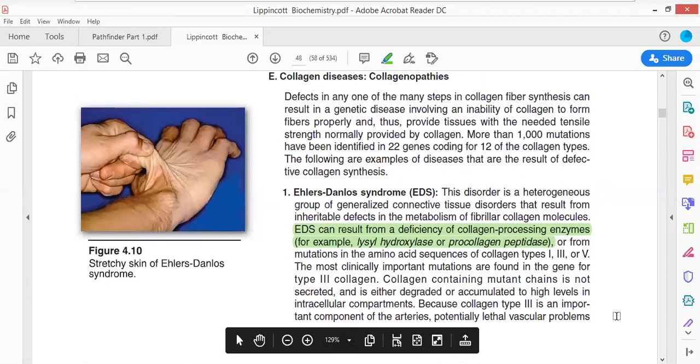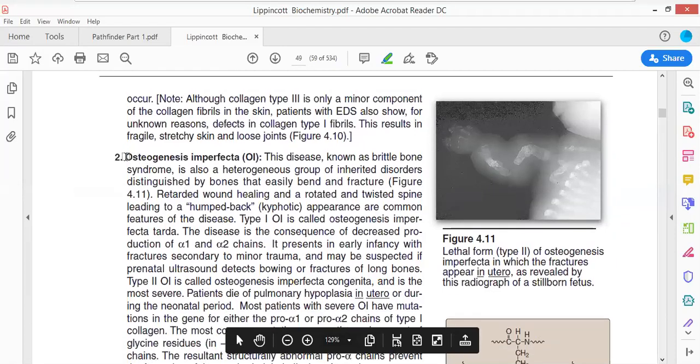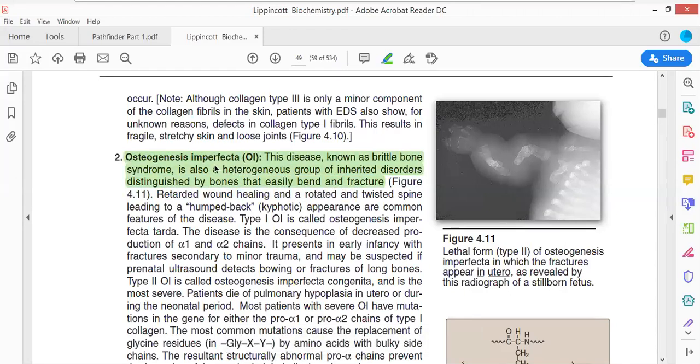Now, moving forward, this disorder is being generated because of the deficiency of these enzymes. Moving forward, the last disorder, osteogenesis imperfecta. As I was telling you, what happens in osteogenesis imperfecta is that the bones become highly fragile in older age.